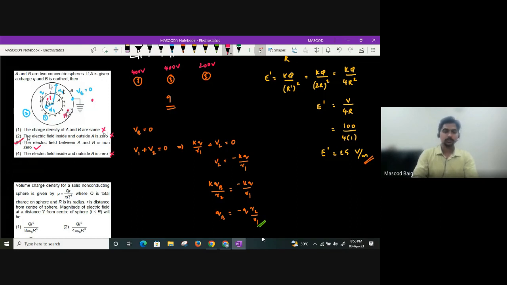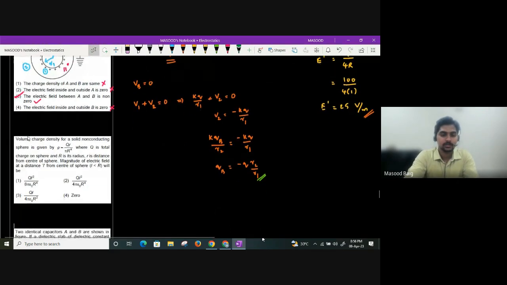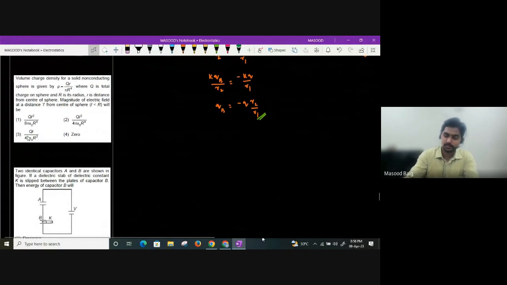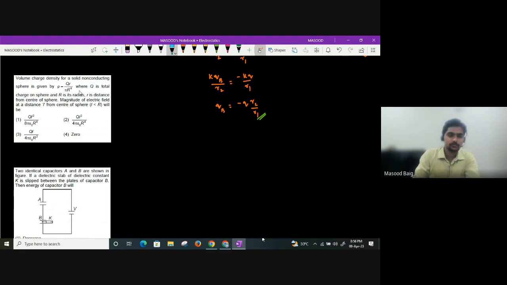I hope you understood it. Day before yesterday I discussed a similar type of question. Next, volume charge density has been given. Volume charge density for a solid non-conducting sphere is given as QR divided by pi R to the power 4, where r is the distance from the center. What will be the magnitude of the electric field at a distance r from the center of the sphere, guys?